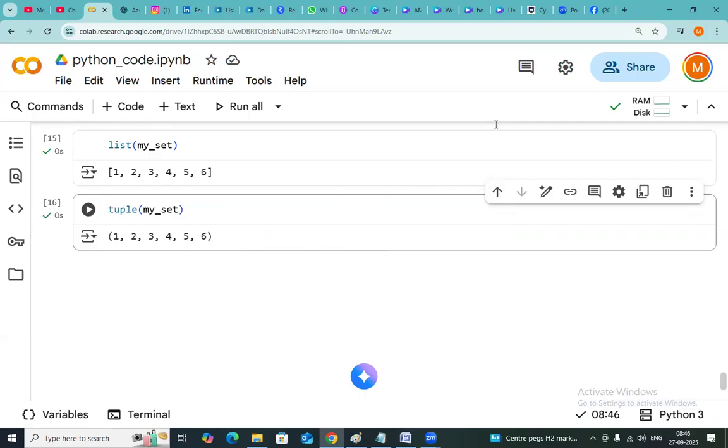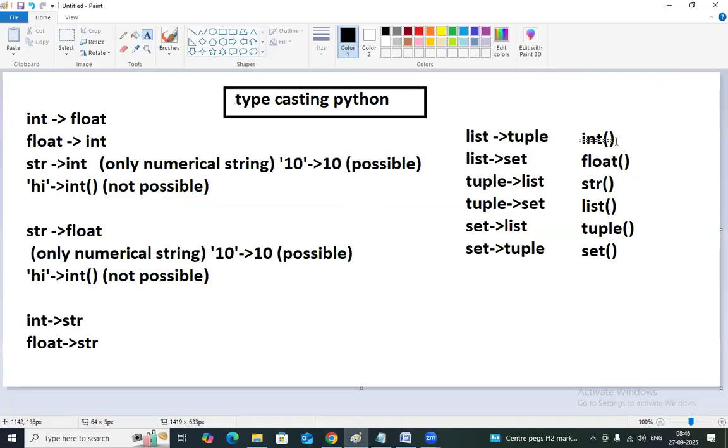All the operations are performing. Int of is working, float of is working, string of is working, list of is working, tuple of is working, set of is working. List to tuple possible, list to set possible, tuple to list possible, tuple to set possible, set to list possible, set to tuple is possible. Why not?